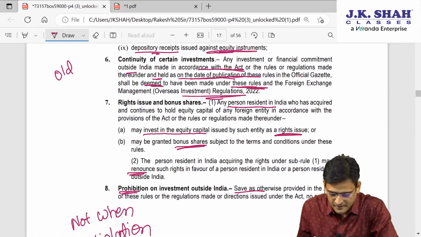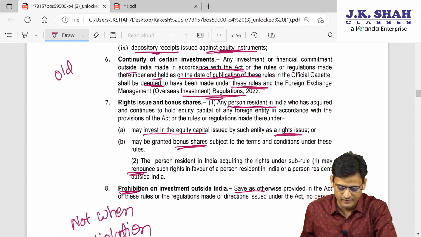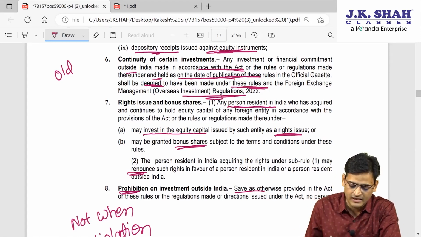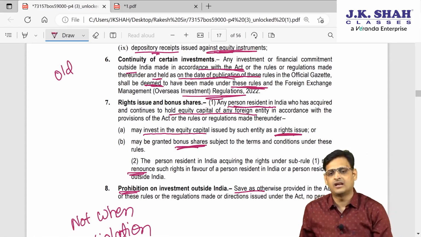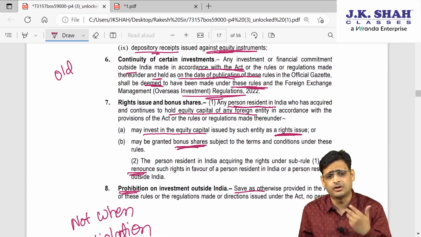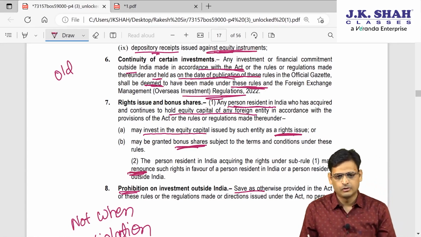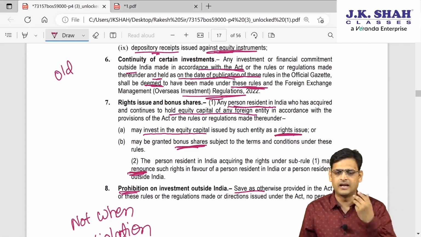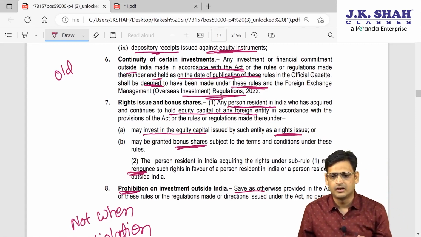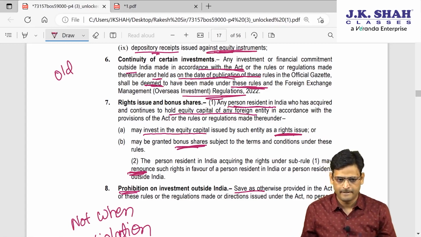And that's why, if a PRI has made any investment and now they are getting foreign equity capital in a foreign entity, they can also receive right shares on that, they can receive bonus shares on that. And let's say they don't want right shares and they want to renounce it, they can also renounce their right. I hope it is clear. So you can get right shares and bonus shares of the foreign entity in which you have already made the investment, and in case you want to renounce your right, you can also renounce the right.